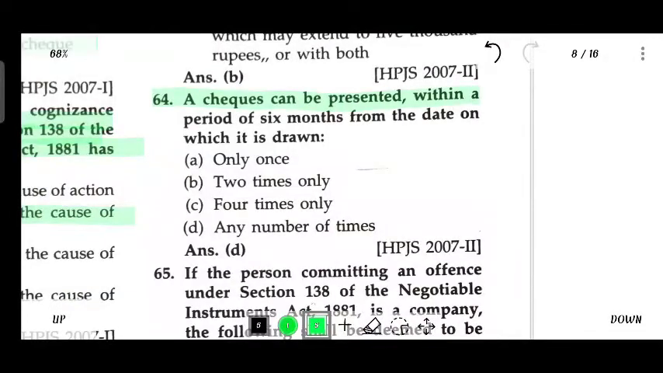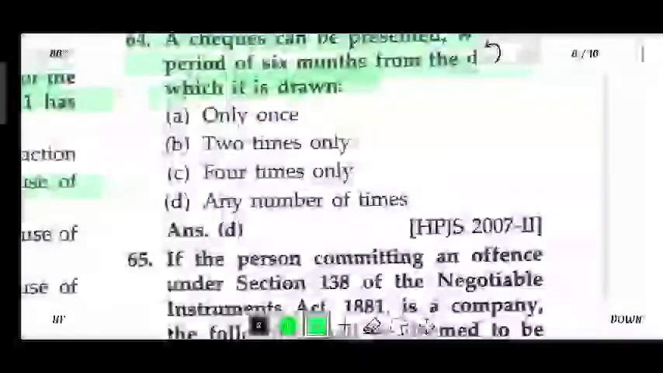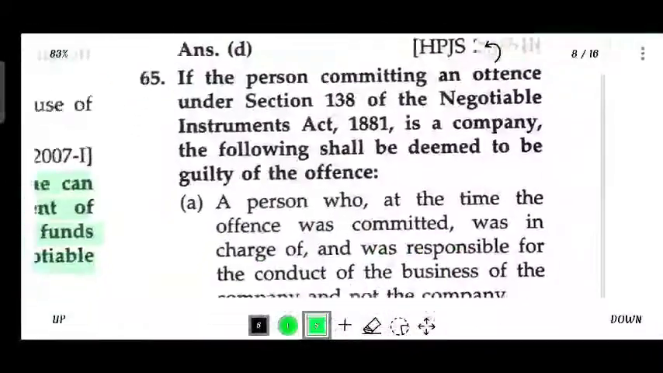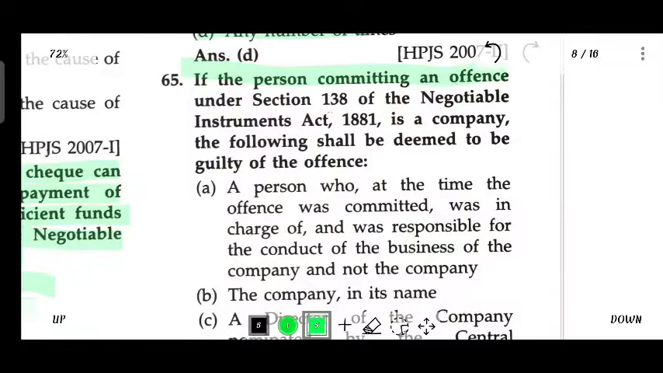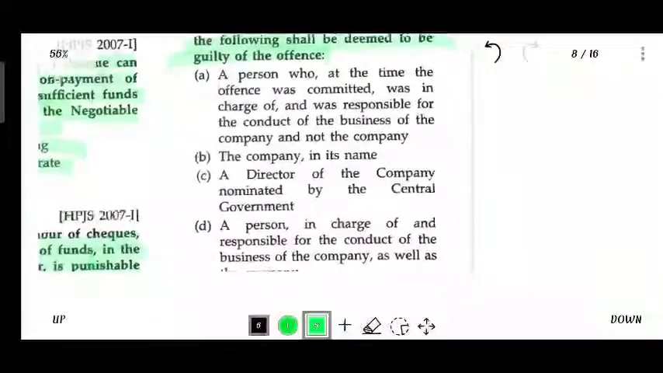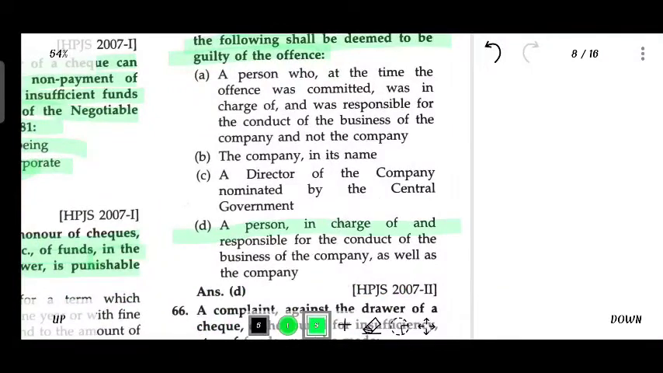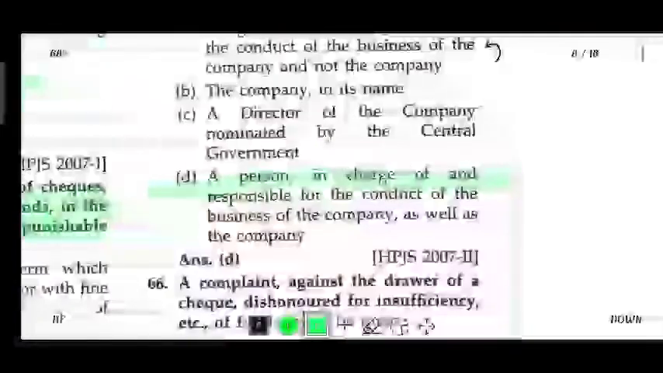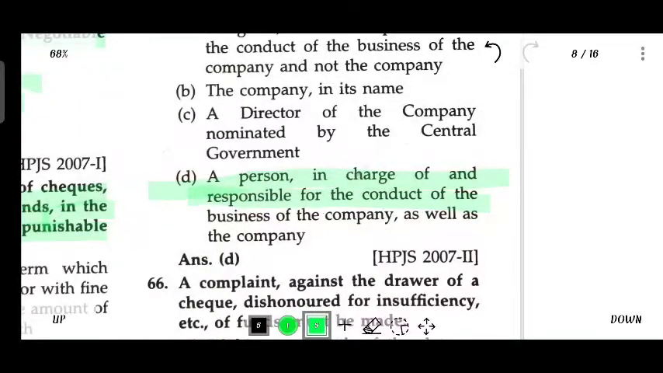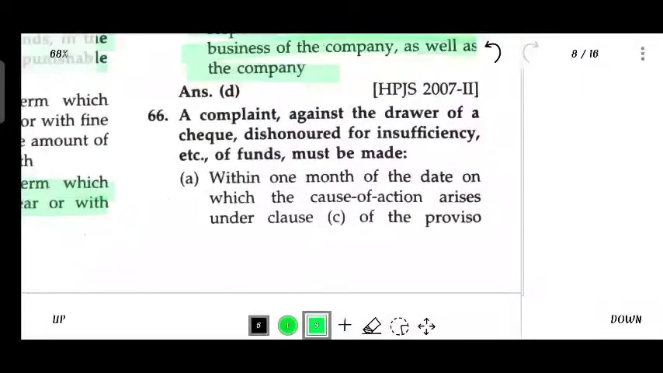The check can be presented within the period of 6 months from the date on which it is drawn, any number of times. If a person committing an offence under Section 138 of NIA is a company, the following shall be deemed to be guilty of the offence: a person in charge of and responsible for the conduct of business of the company, as well as the company.